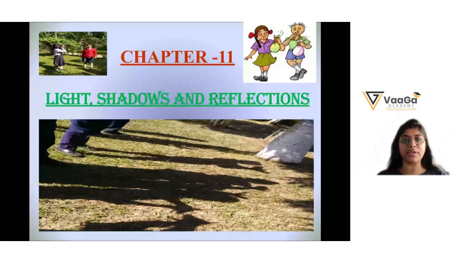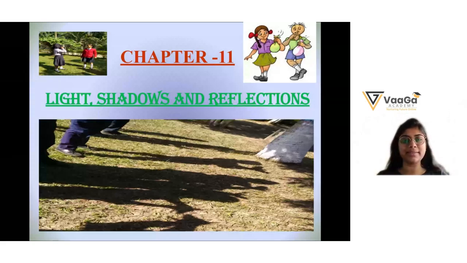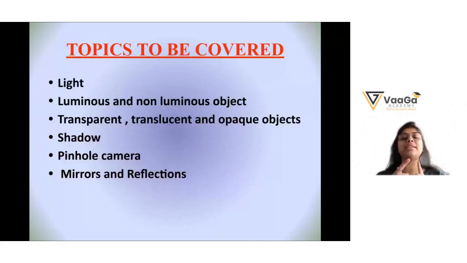I have shared my presentation video, light, shadows, and reflection. Can you see it on the screen written over there? Correct? Yes. Okay. Let's start. So in this chapter, you are going to see how the light passes through the objects and what those objects are called, what is a shadow, how the shadow is formed, and how the reflected images we can see throughout the objects.